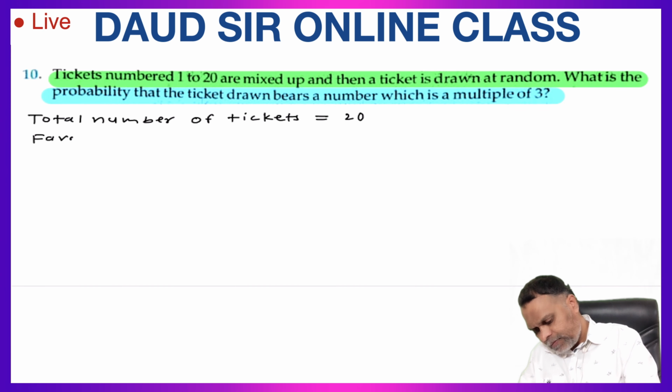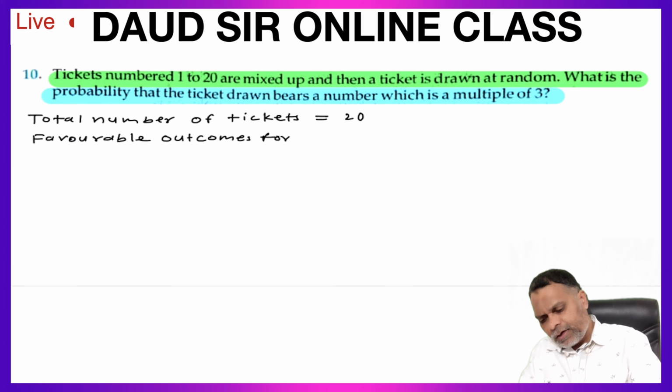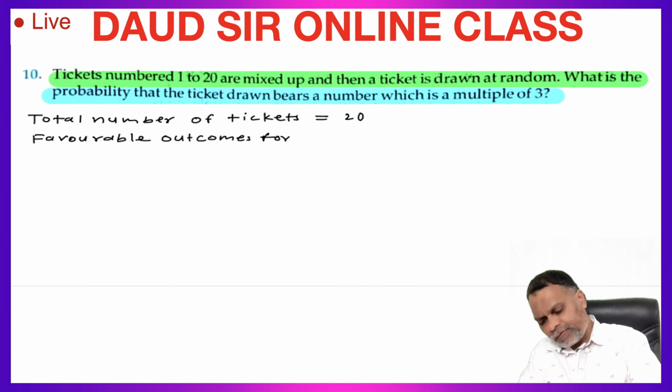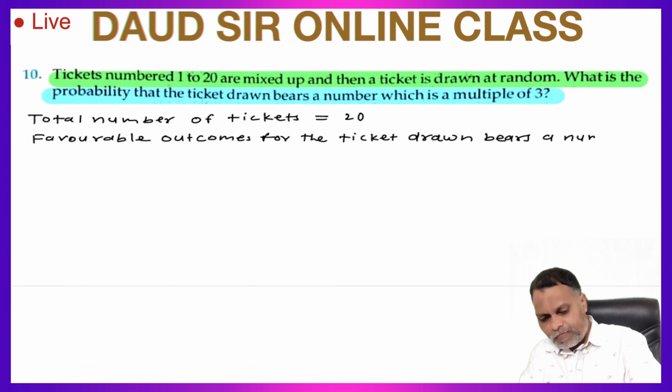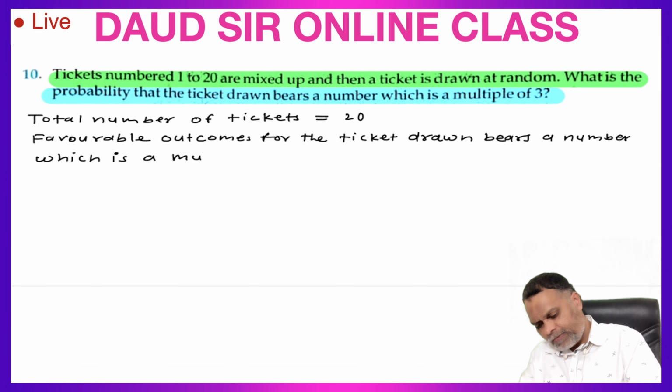Favorable outcomes for the ticket drawn bears a number which is a multiple of 3.